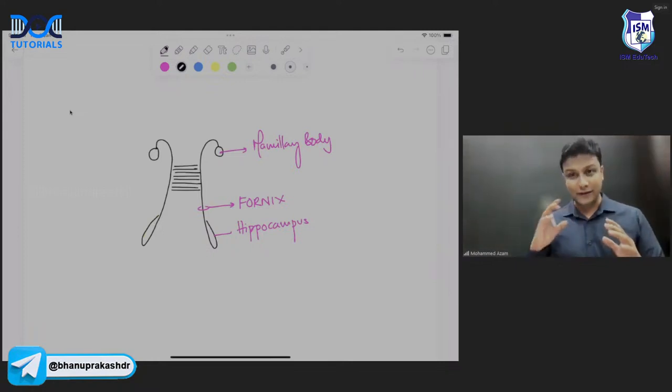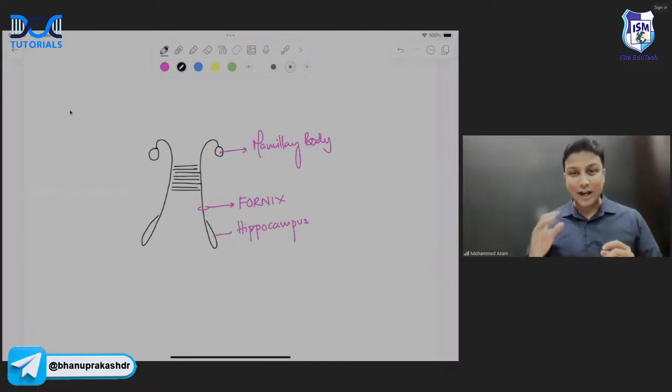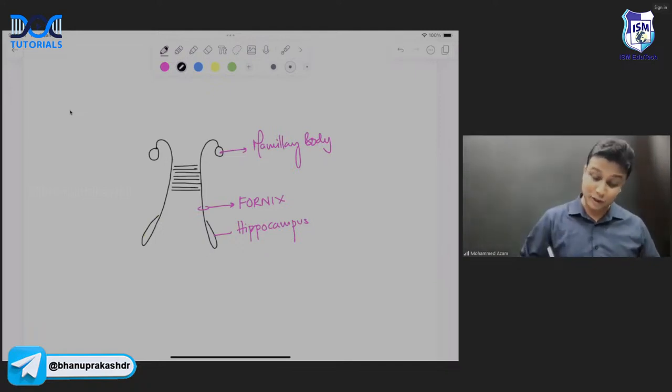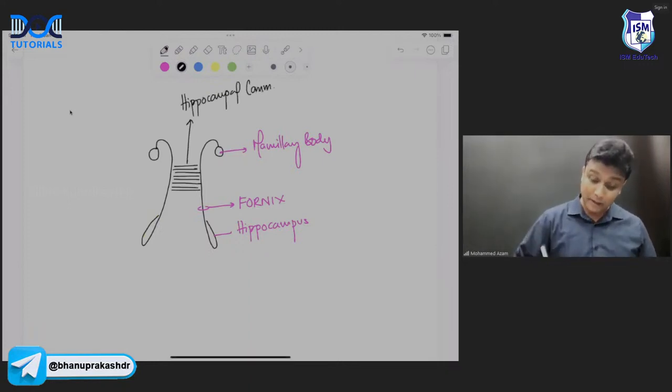Anything joining the right half of the brain with the left half of the brain will be known as your commissural fiber. So obviously it is joining the right fornix with the left fornix. So इसका नाम क्या होना चाहिए? What should be this one? This is commissure. But listen very, very carefully. This one will be hippocampal commissure. Which commissure is this one? Hippocampal commissure. But the important point here is that hippocampal commissure connects what?